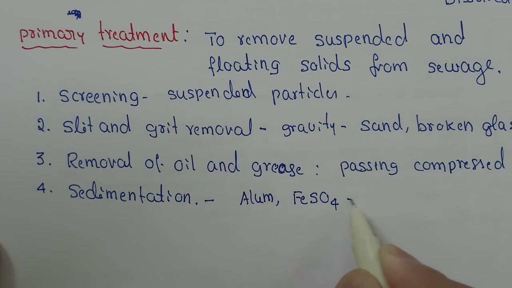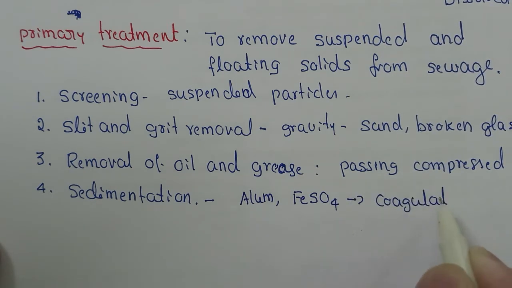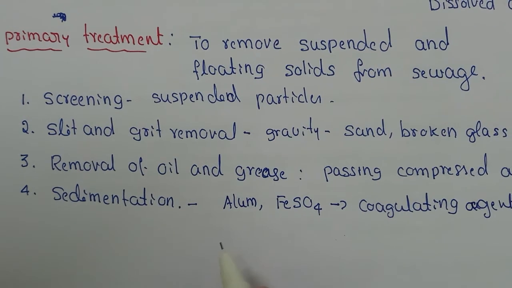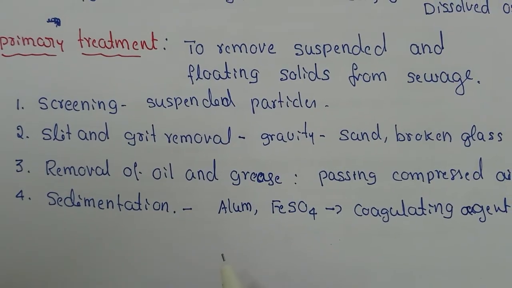Now these two act as coagulating agents. Coagulating agents are added. So that process is called sedimentation.